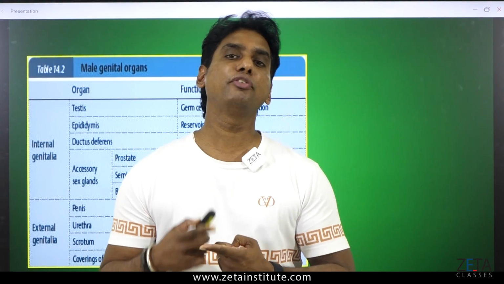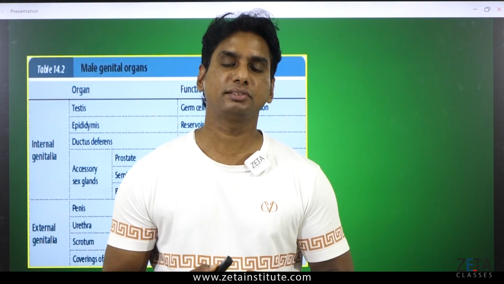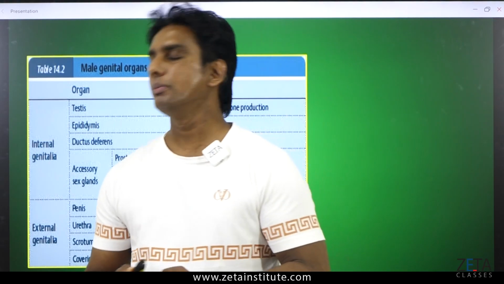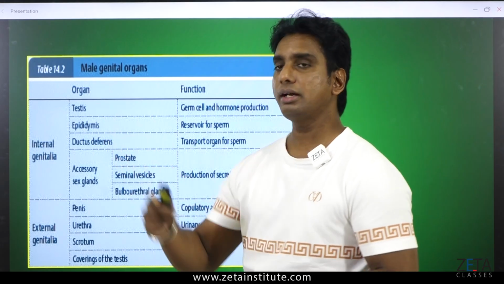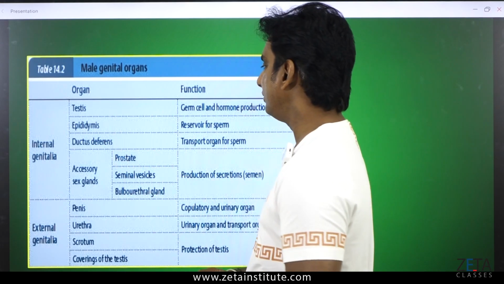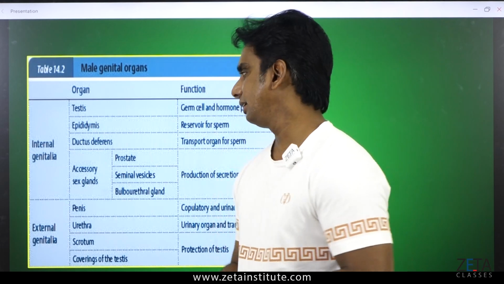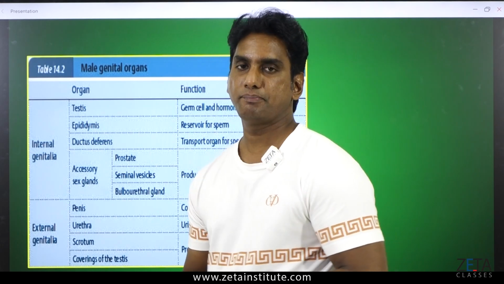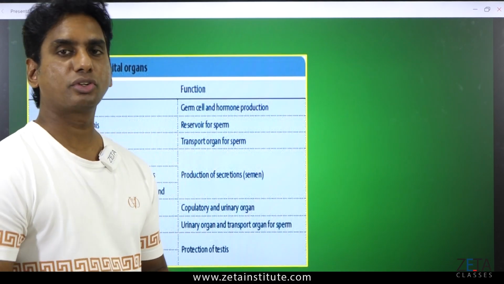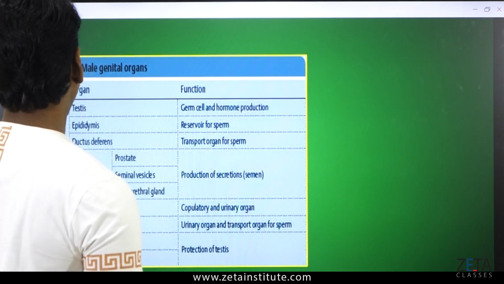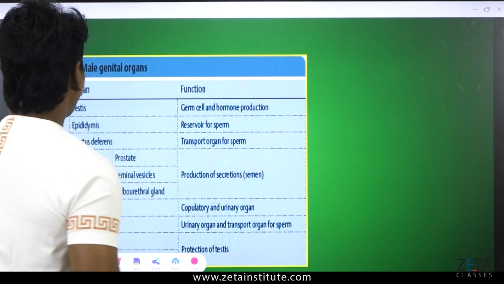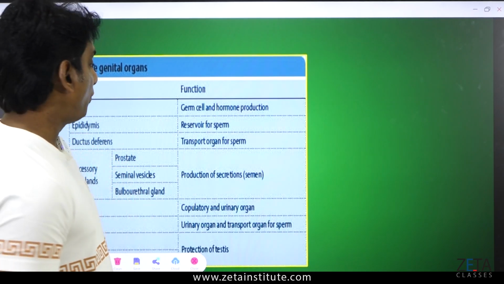Sperm is produced for fertilization. It has a purpose. Only when it is required, otherwise it will be stored inside a structure called the epididymis. Then we have the duct deferens, or we also call it the vas deferens. Vas deferens, also called sperm duct. So, here, ductus deferens or vas deferens.